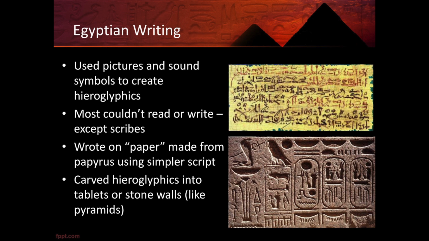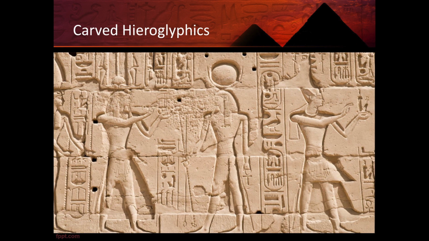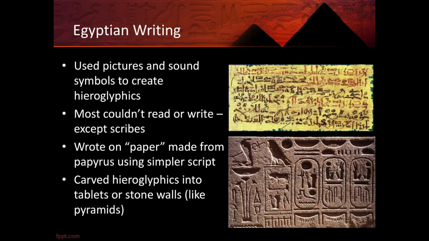And also the thing to remember is that hieroglyphics, while they're very identifiable with Egypt, that was something that was preserved for things like temples and religious ceremonies and things related to the pharaoh. For everyday things, there was a script that was used to write down information, and usually this was written on papyrus. The picture at the top here with kind of the yellow-colored papyrus there, that is the script that I'm speaking of. Hieroglyphics, on the other hand, is the picture on the bottom. Those were carved into walls and on stone tablets and things like the pyramids.